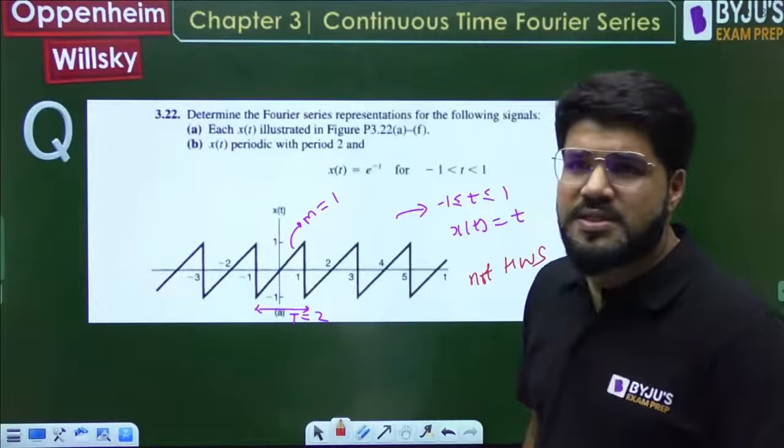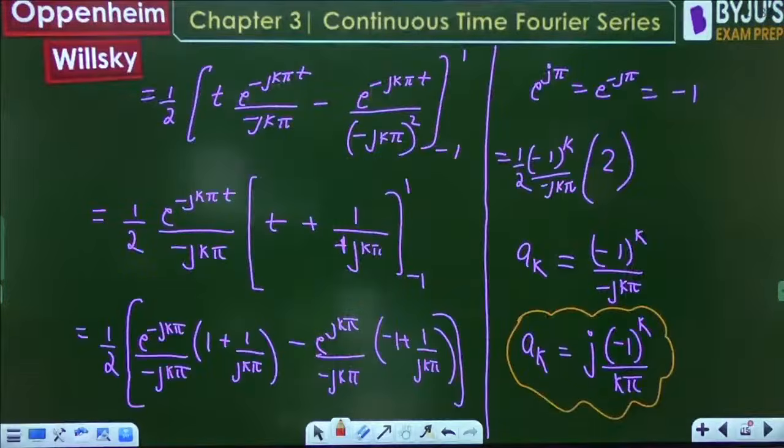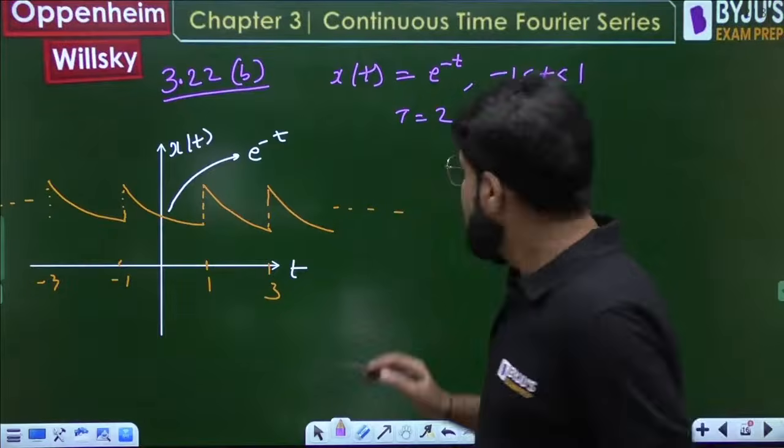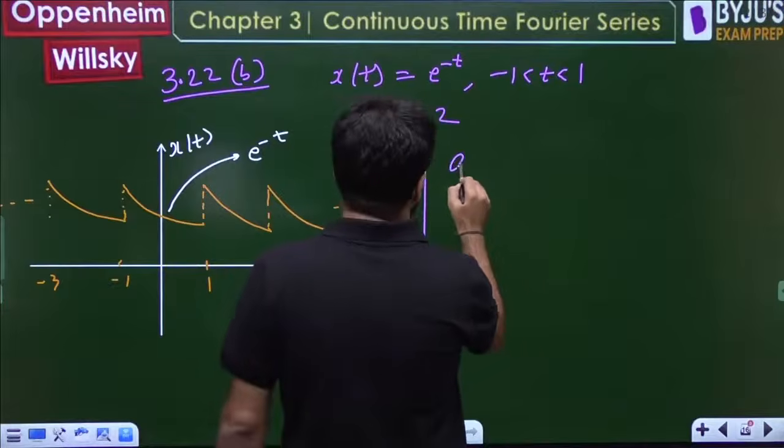ठीक है जी? Just check out once, ठीक है जी. चलिए. So now this is the given signal. Now, what are the Fourier series coefficients?